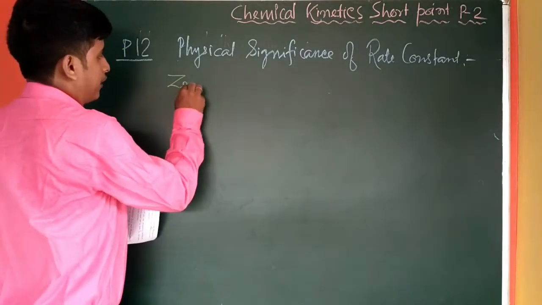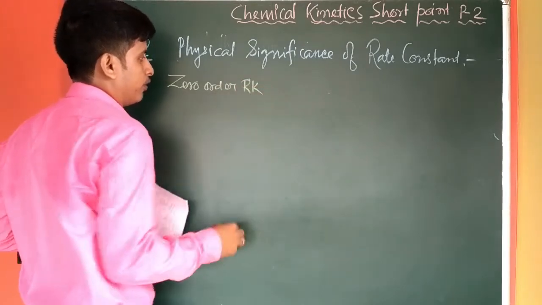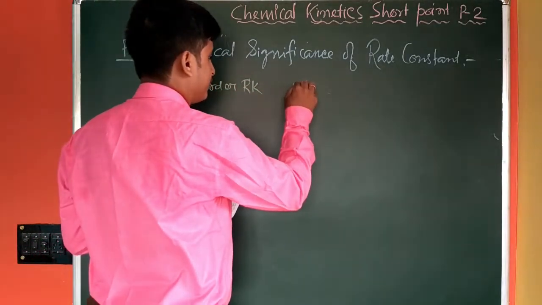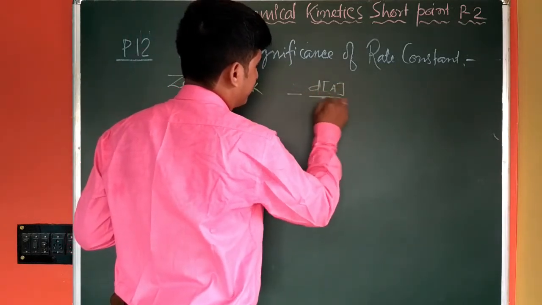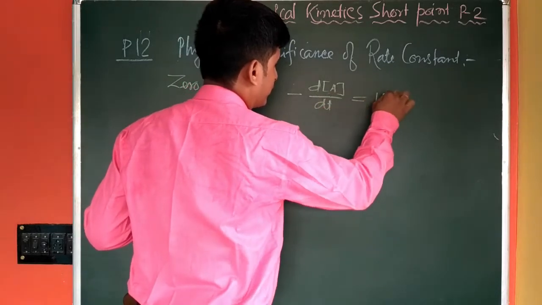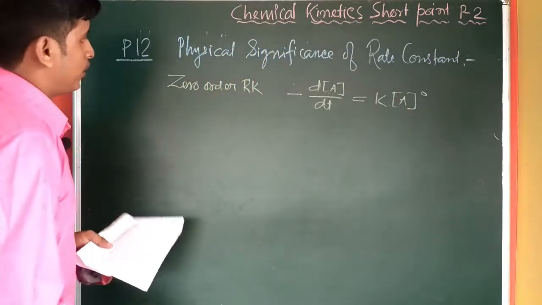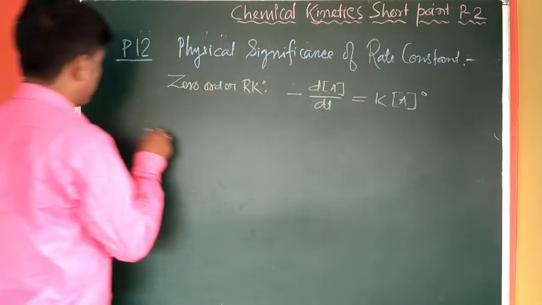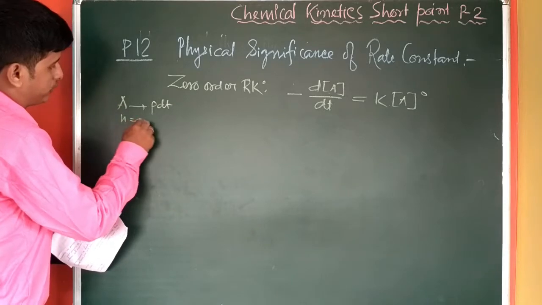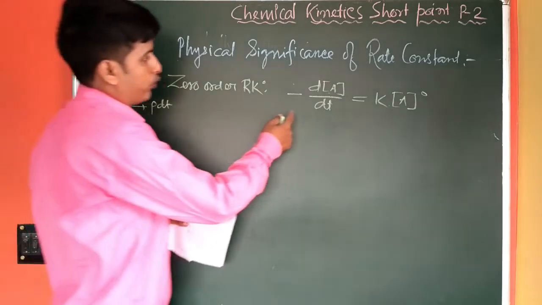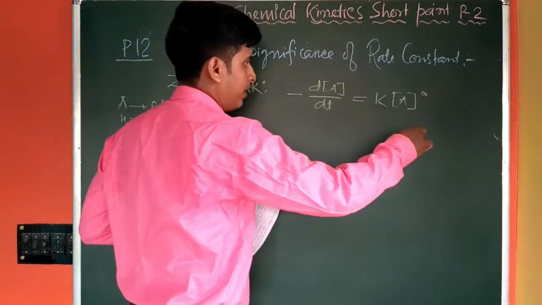For a zero order reaction we know that the rate, minus d of A by dt, equals K into A to the power 0. Correct? So in case of a zero order reaction, if we consider A converting into product as zero order, that means n equals 0, then the rate expression will be minus dA by dt equal to K into concentration of A to the power 0, that means K.